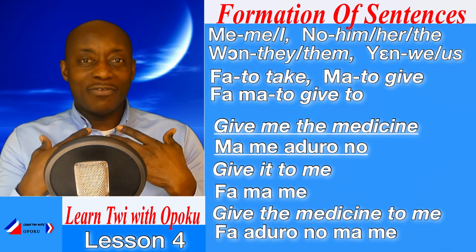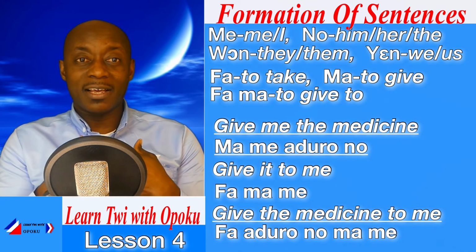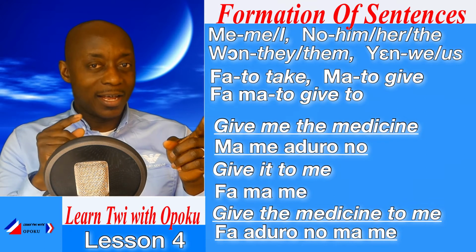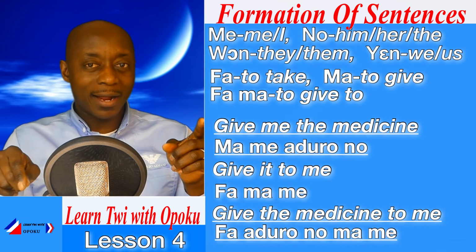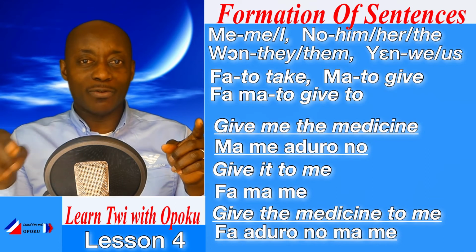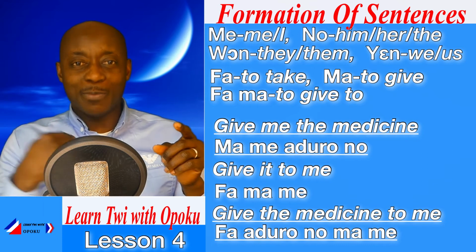So, if I want to say, give the medicine to me, then I will say, fa aduro no ma me. Give the medicine to me.